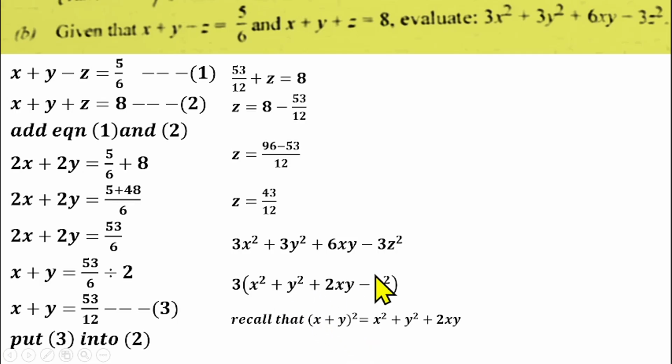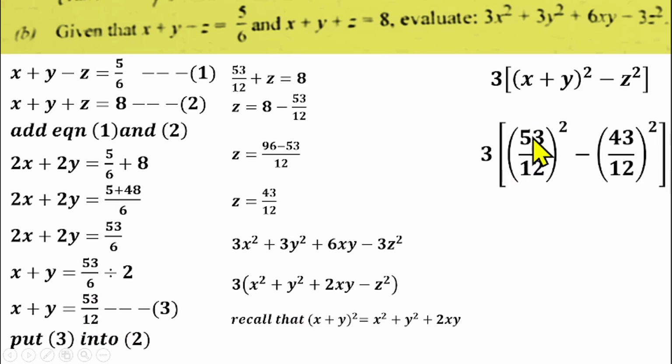So if I do that, the expression becomes 3(x + y)² − z². We know the value of x + y, which is 53/12. If you put that here, we have 3 × (53/12)² − z². We know the value of z. z is 43/12, so that gives us (43/12)².